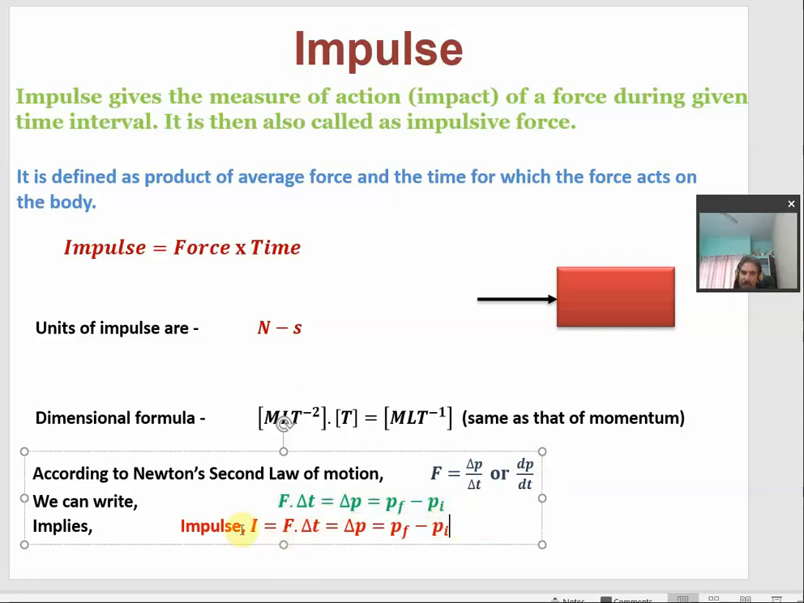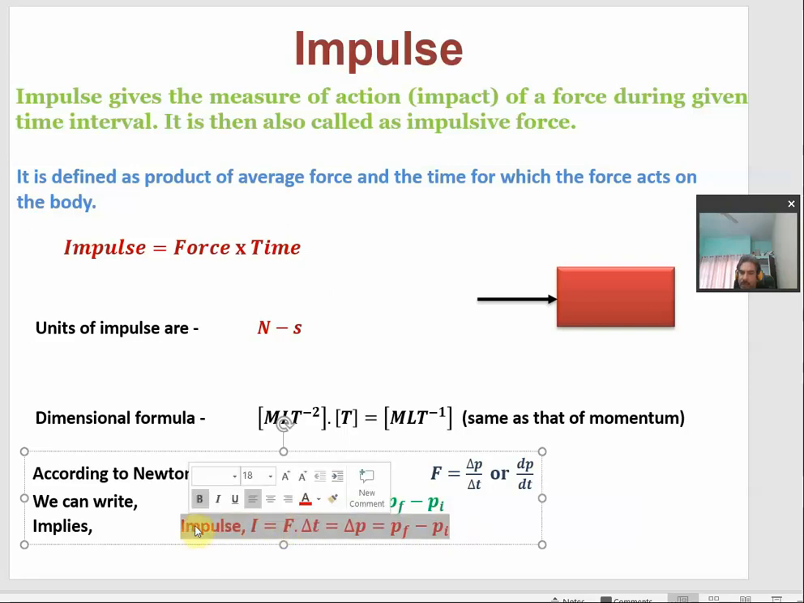So, that means impulse is measured in terms of the change in momentum. Impulse is always equal to change in momentum, final momentum minus initial momentum, because whenever a force acts for a certain time interval, it causes a change in the momentum of the object. So, in that sense we define the impulse in terms of change in momentum. This is the relationship between impulse and momentum. Okay. Let us step forward.